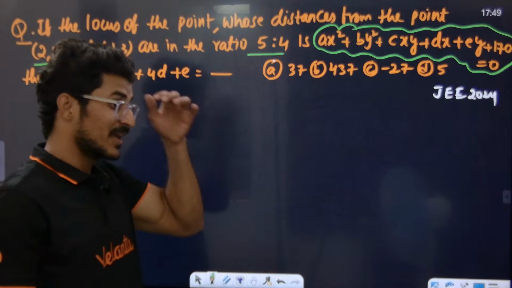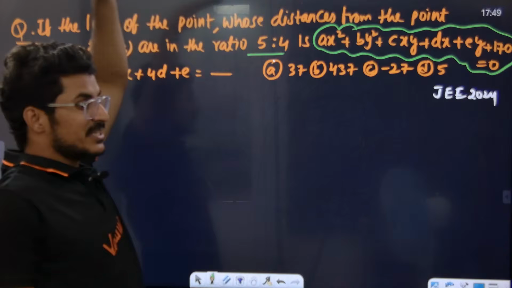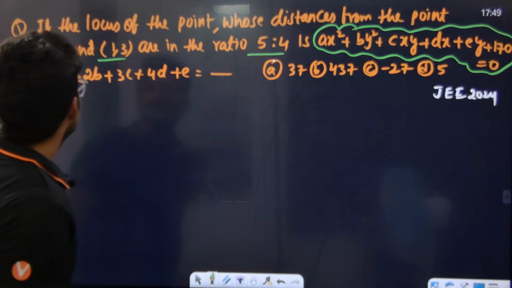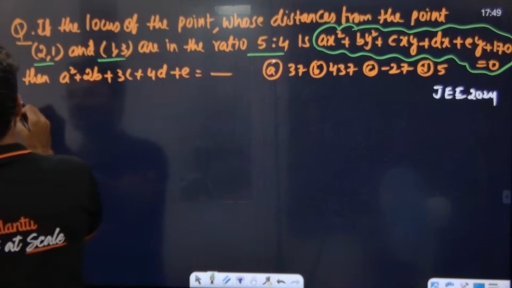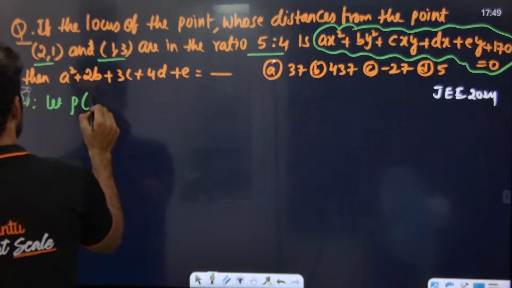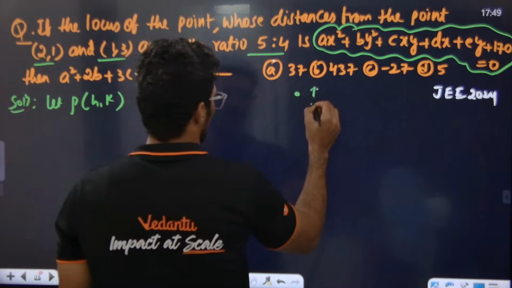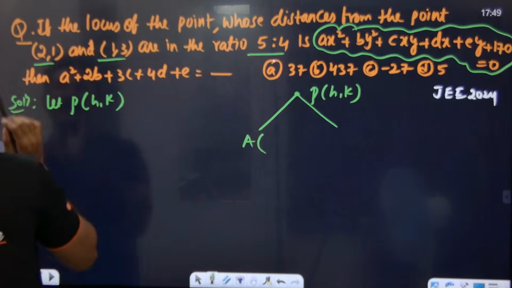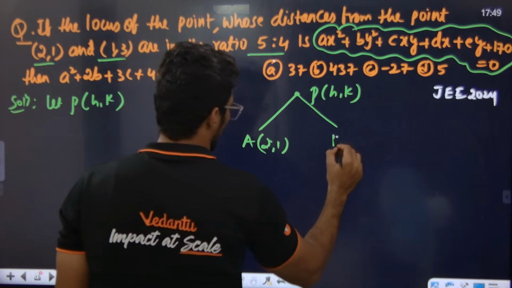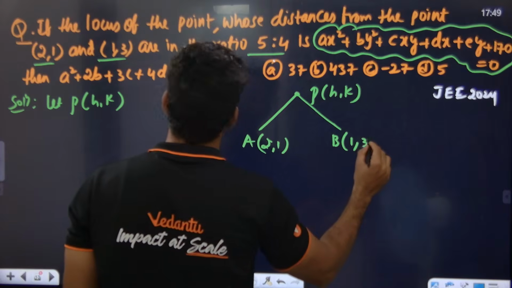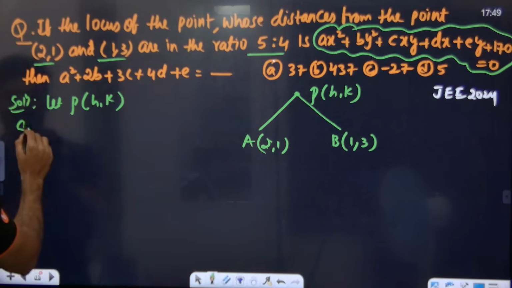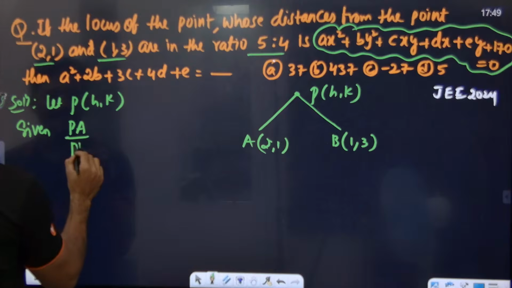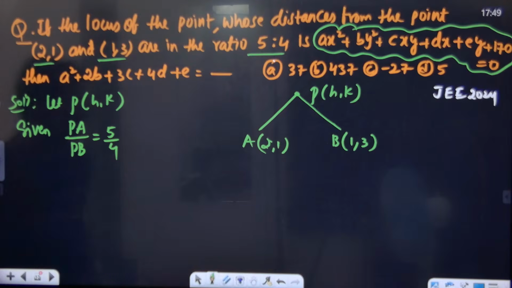Make it fast. Locus of the point whose distances from the point this and this are in the ratio 5:4. Let us take this point. Let the point P be h comma k. One point we are taking as h comma k. The other point is A, let us take this as A. It is 2, 1. There is another point called B, 1, 3. They have given the ratio PA by PB, how much? 5 by 4. That's it. This is what is given.